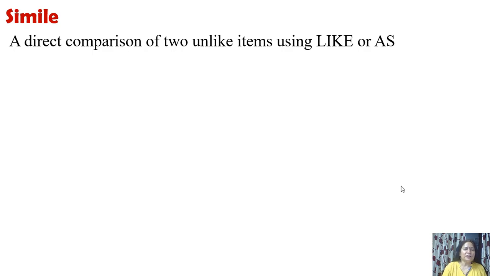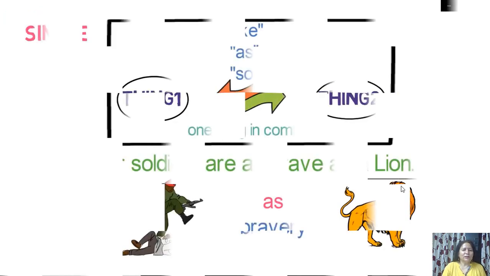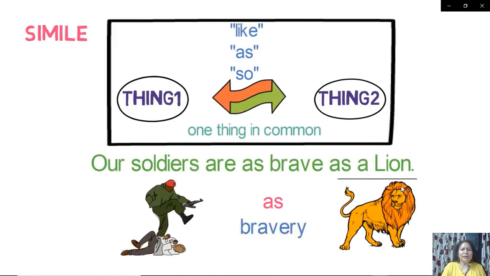So simile is a direct comparison. Now these are the examples of simile. As easy as pie. Now look at this picture. Simile is comparison of thing 1 with thing 2, means two things which have only one thing in common. So for that one thing they are compared with the help of like, as or so.